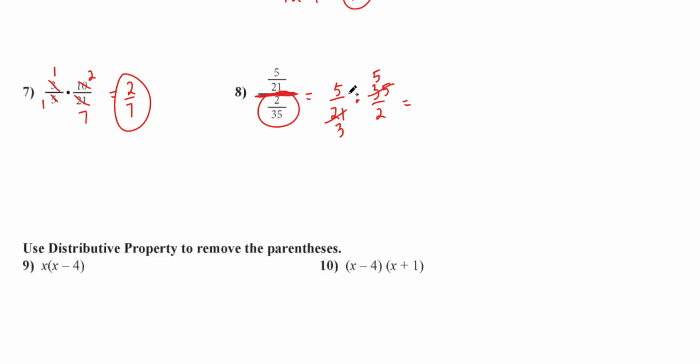So what do we do? Multiply straight across the top. 5 times 5 is 25. Straight across the bottom, 3 times 2 is 6. That's your answer. Leave it like that. Don't change it to a decimal. Don't change it into a mixed number.